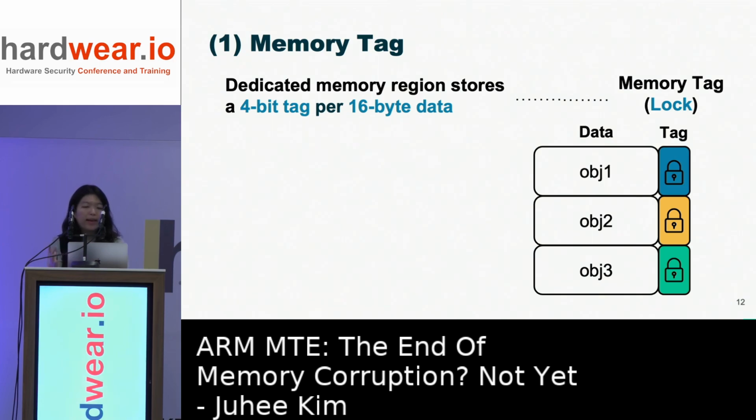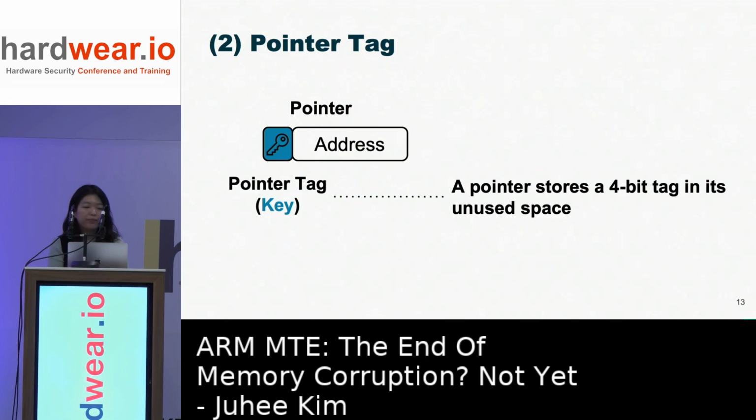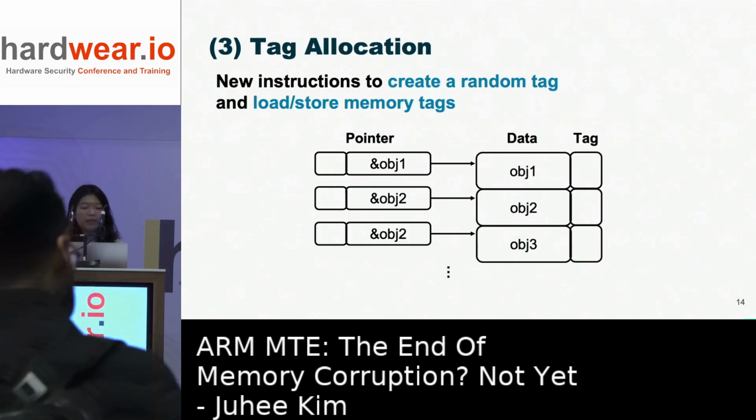For memory tags, a dedicated memory region stores a 4-bit tag for each 16-byte data. And a pointer stores the corresponding tag in its upper unused bits. This is possible because the address space is usually around 48 bits, so the top bits in the 64-bit pointer are unused. So ARM uses that space to store the MTE tag.